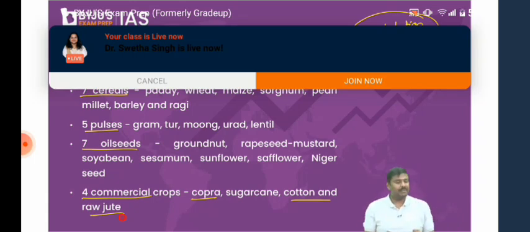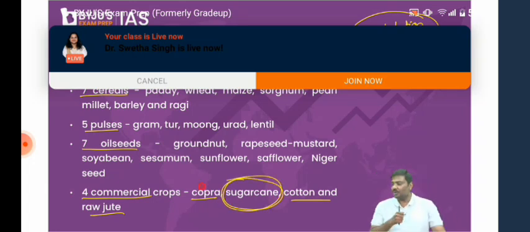Done? Right? So remember all of this. MSP, as of now, has 23 commodities. This is the list of the commodities. Now I'll focus on one of the commodities here, that is sugarcane.